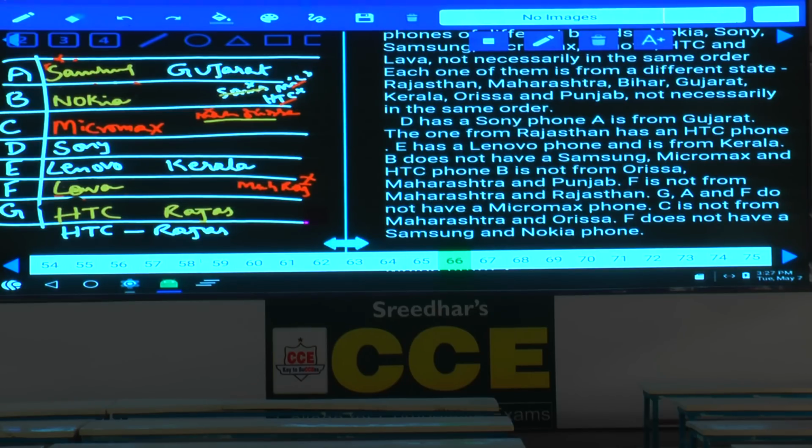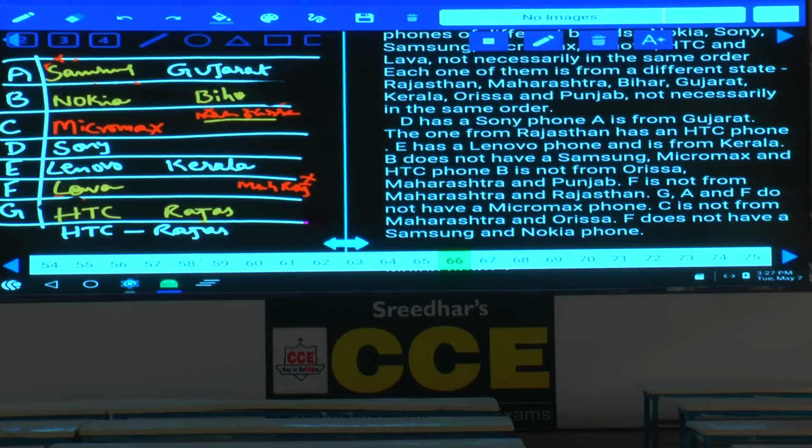So for B, Orissa, Maharashtra, Punjab, three were ruled out. And Gujarat, Kerala, Rajasthan is also ruled out. Then what is the only thing left over here? Bihar. Hence this B is from Bihar.